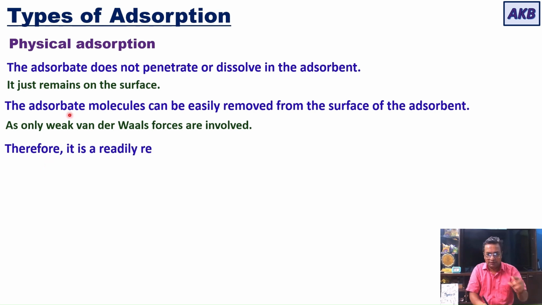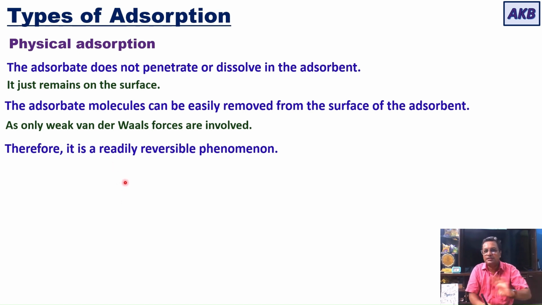So therefore, physical adsorption is a readily reversible phenomenon. By readily reversible phenomenon, we mean that we are able to recover the adsorbate as it was present in the original fluid mixture.